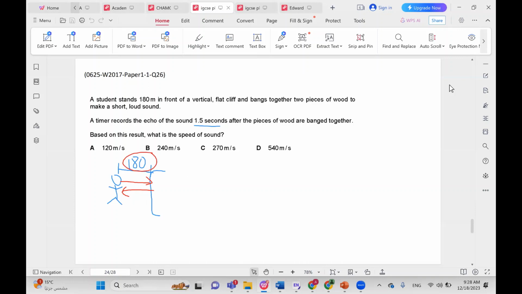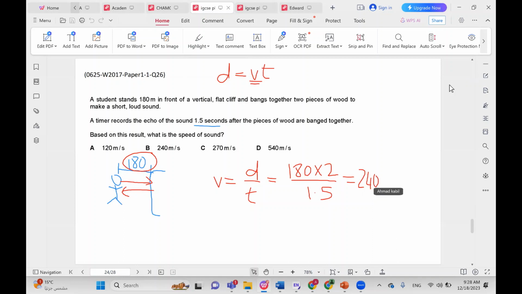So let's use the equation d equals vt. In this case, we're trying to get the speed. So let's rewrite it as v equals d over t. And for d, like we said, we're not going to use 180 as it is. We're going to multiply it by 2 and then divide by 1.5 for the time. So the answer is 240. Correct choice here would be choice B.